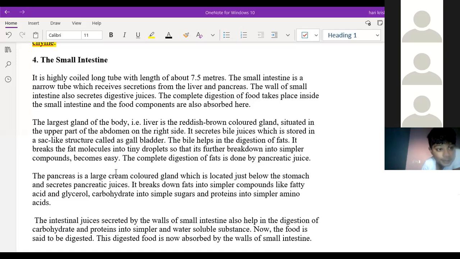The first juice which enters the small intestine is the bile juice, which is stored in the gallbladder. What is the main purpose of the bile juice? Sir, it helps in the digestion of fat. It breaks the fat molecules down into fatty acids and glycerol.